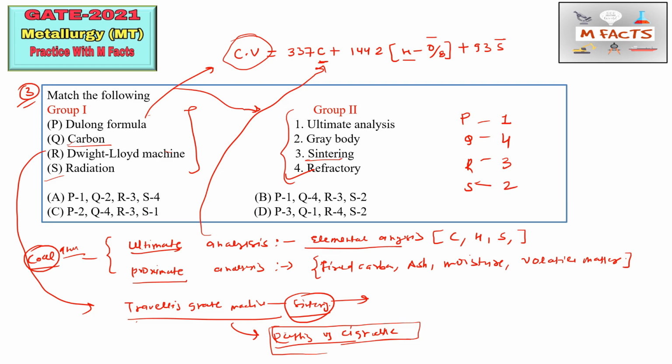So now we have code 1432. The options which start with something other than 1 we can cross. So D option is wrong, C option is wrong, A option is here. What is A? A is 1 2, so this is also wrong. So next is B part, that is P1, Q4, R3, and S2. So B is the correct answer for this question. I hope you understood the concept behind this.